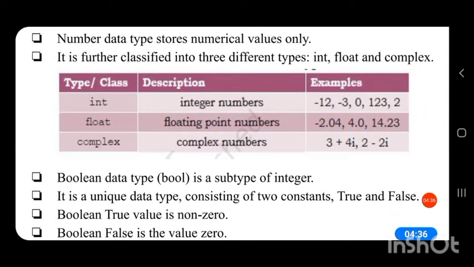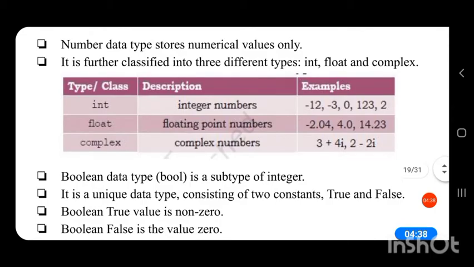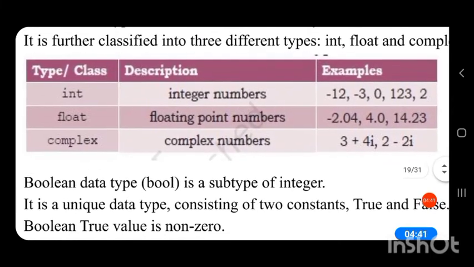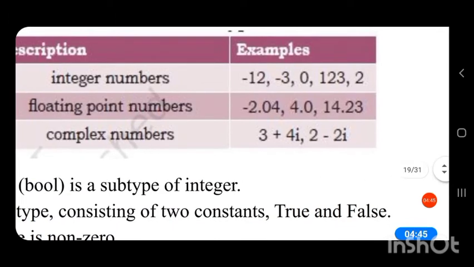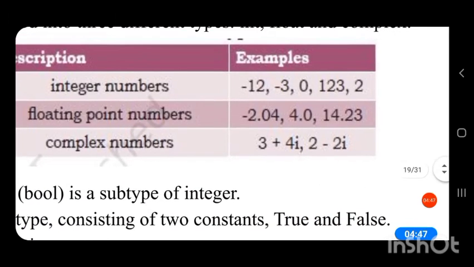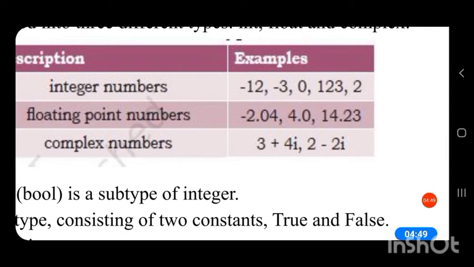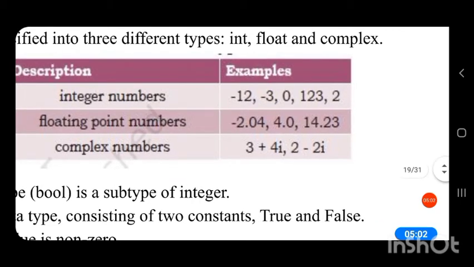Then there is another type of number data type, that is complex numbers. Complex numbers are of the form real value and imaginary value. You can see 3 plus 4i is a complex number. 2 minus 2i is a complex number. For a complex number, there is a real part, that is 3, and 4i is the imaginary part.